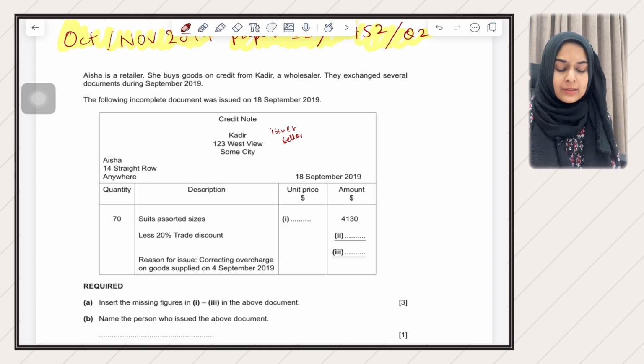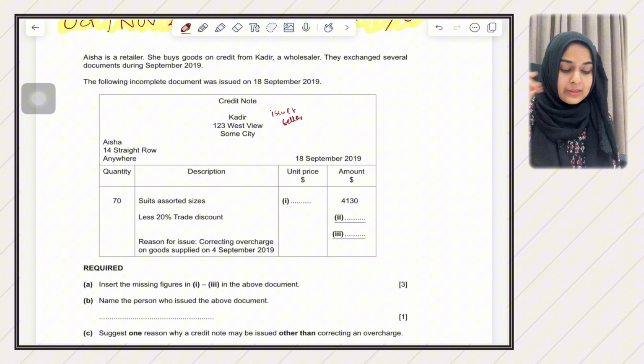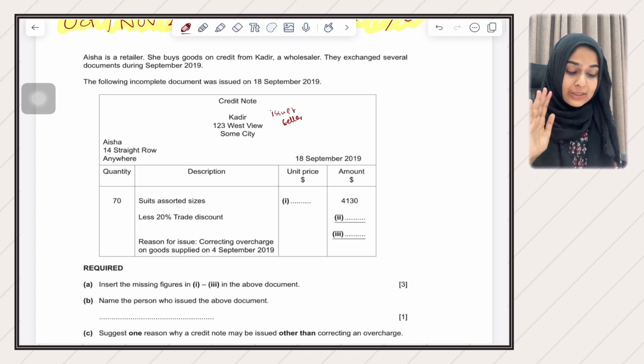So Aisha is the person who's receiving the credit note in this case. They have given you some missing values in the credit note. They say here quantity is 70, and the description is suits, assorted sizes, which means different sizes. And then we have a unit price. We don't know the unit price, but we know the total amount here, that is 4130. Then they're saying less 20% trade discount. They have again given you an unknown value here. They're then saying the reason for issue is correcting overcharge on goods supplied on 4th September 2019.